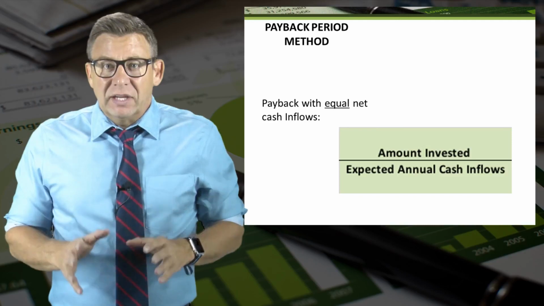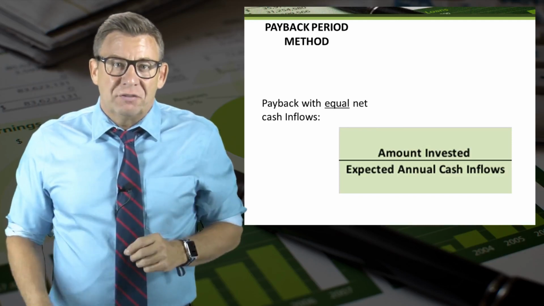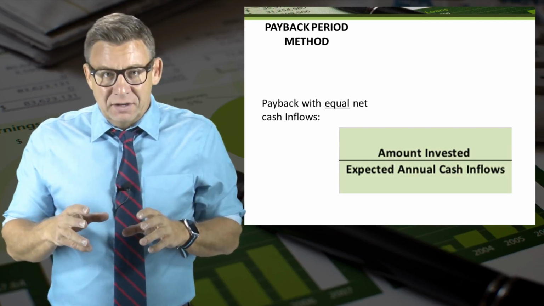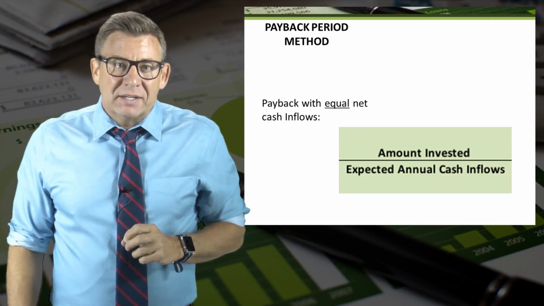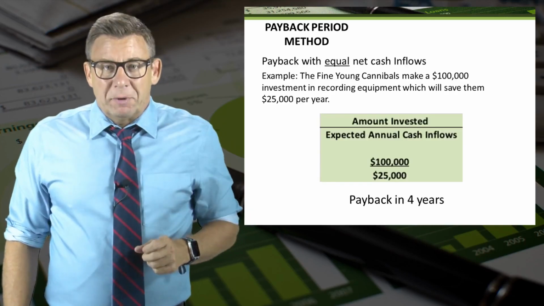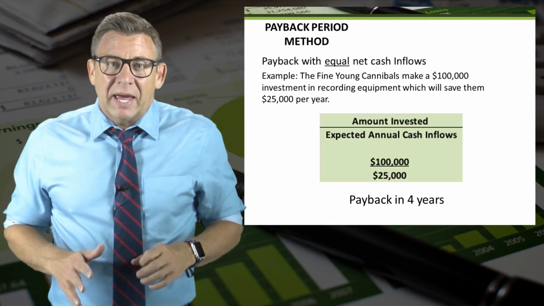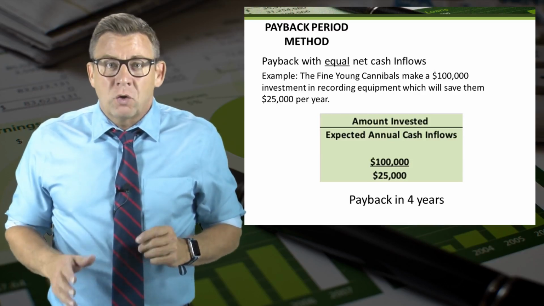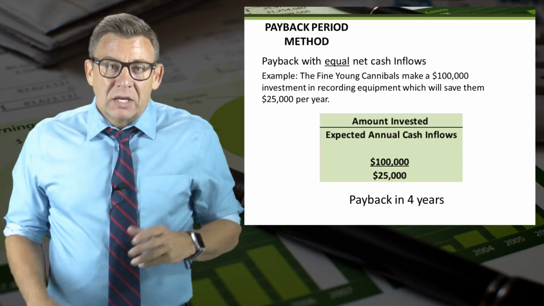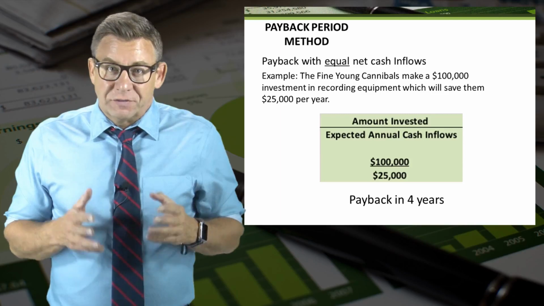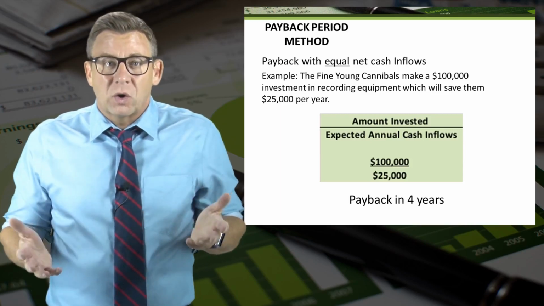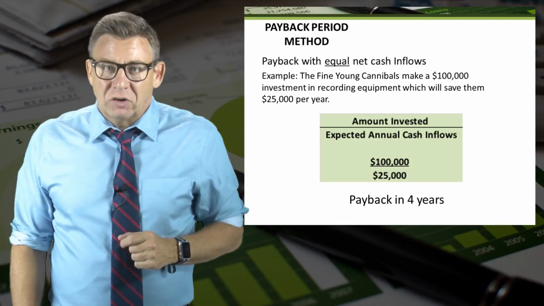The formula for calculating payback with equal net cash inflows couldn't be easier. It is the amount invested divided by the expected annual net cash inflows. Let's look at an example. The Fine Young Cannibals make a $100,000 investment in recording equipment, which will save them $25,000 per year. So the $100,000 of initial investment divided by $25,000 of net annual savings is 4. It will take 4 years to recover the initial investment.